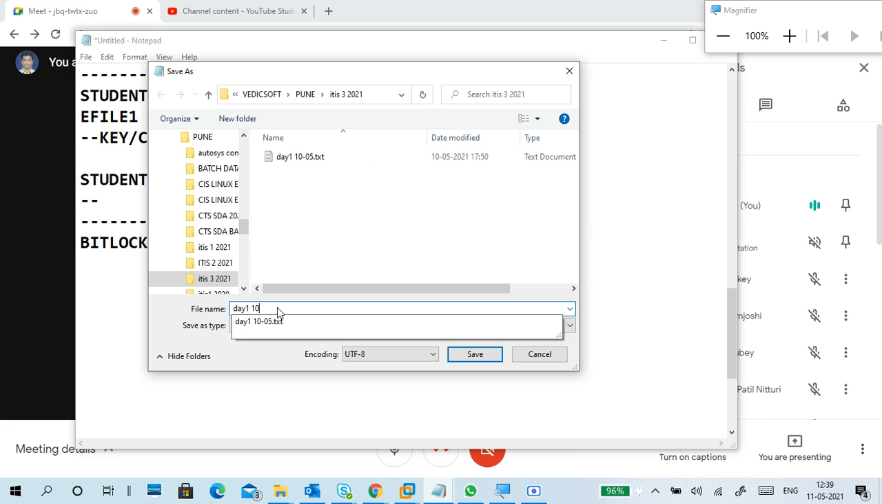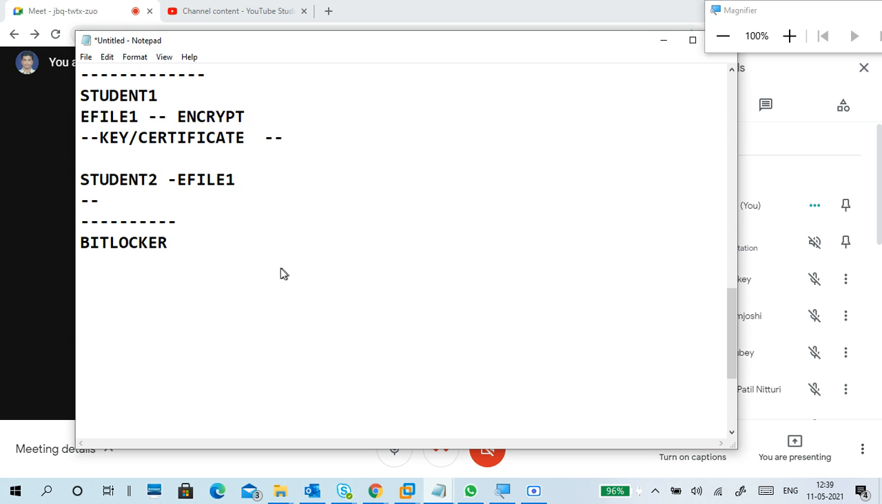Yes, your physical machines have different types of Windows editions. Some have Windows 7, some have Windows 8, Windows 10. Home editions, most of all PCs are home editions only. Home edition doesn't have BitLocker. Professional and Enterprise have BitLocker. So BitLocker in the Enterprise edition is compulsory for Windows 7, Windows 8, Windows 10.